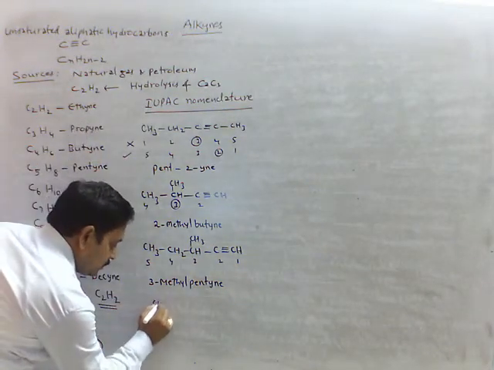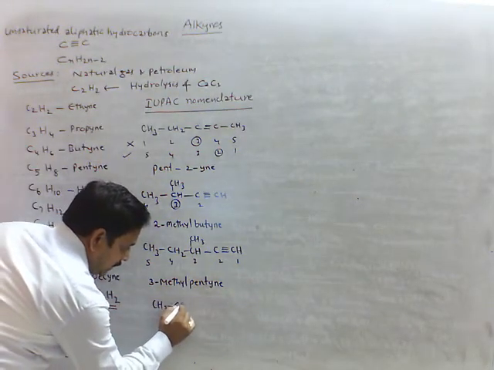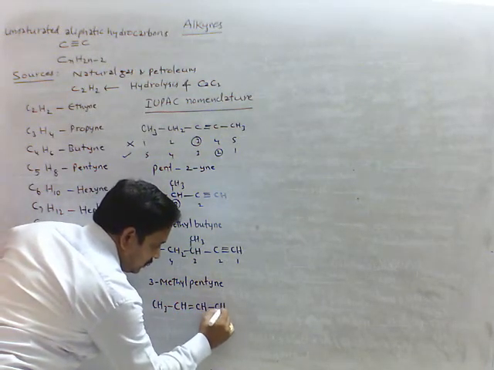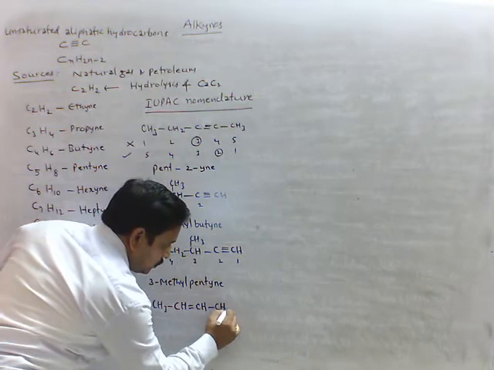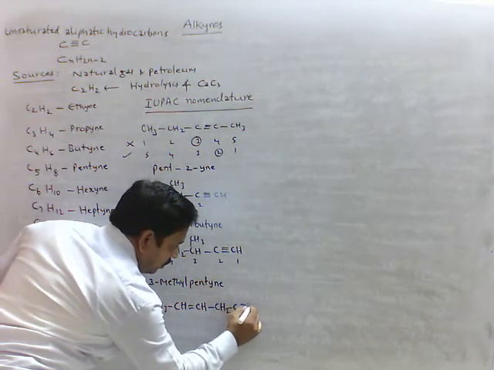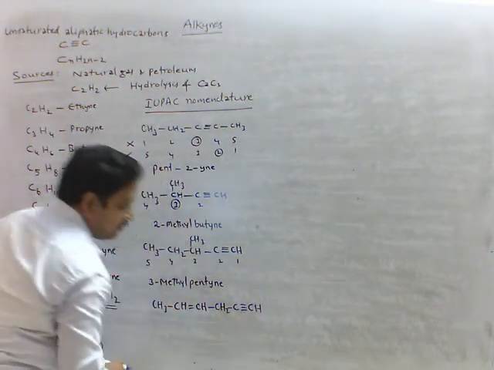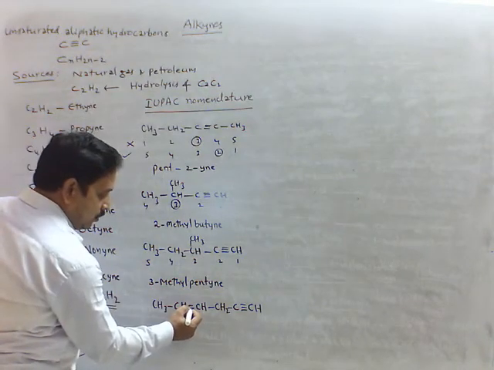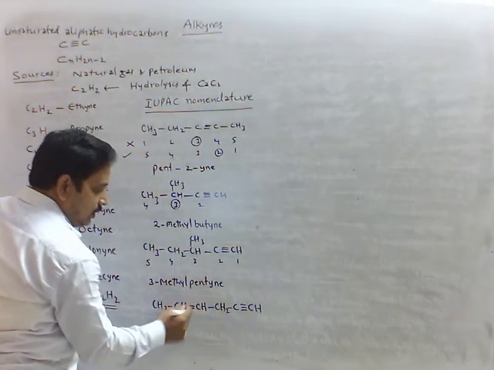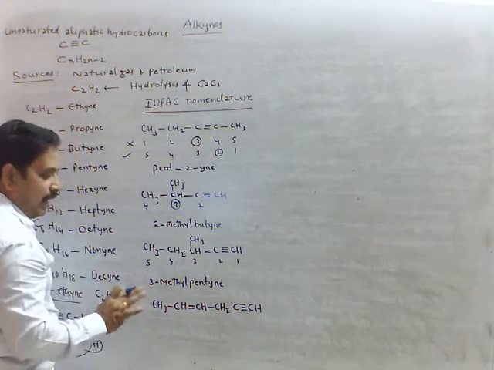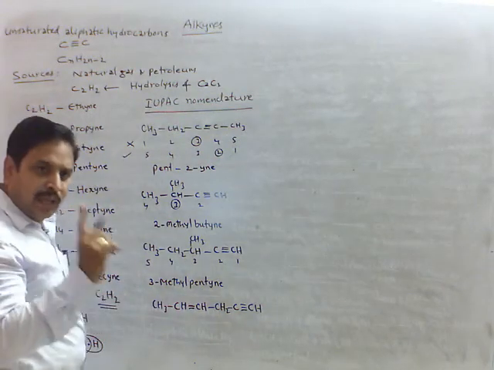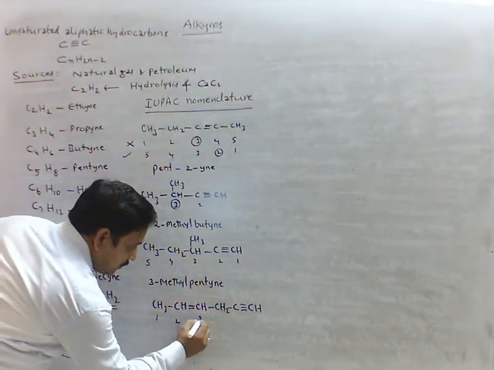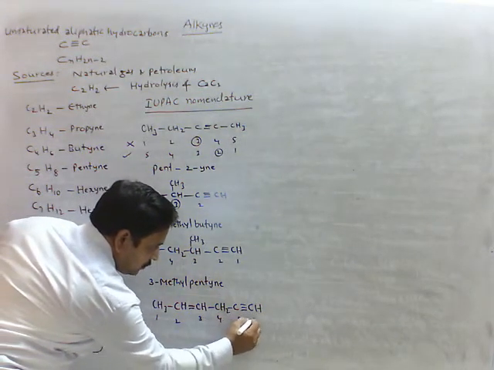Now CH3, CH double bond CH, CH2, C triple bond CH. This I am taking. First priority must be given to double bond, and at the same time lowest sum rule we have to check here 1, 2, 3, 4, 5, 6.